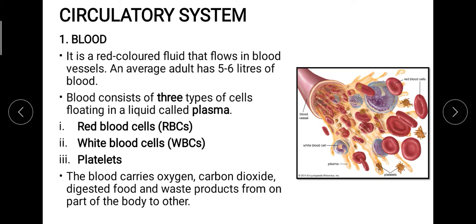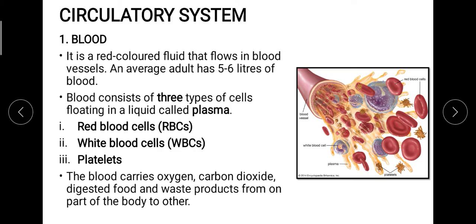On the other hand, they are going to help in transportation of oxygen as well as carbon dioxide. Now the second type of blood cells is the white blood cells. As you can see over here, these purple colored structures are basically the white blood cells. Now these cells are mainly responsible for the defense and immunity of our body.